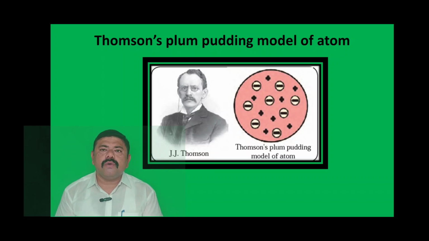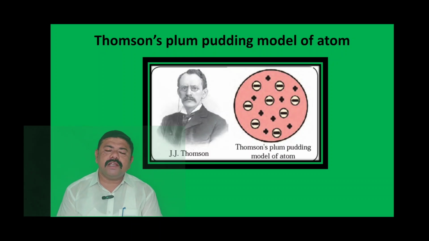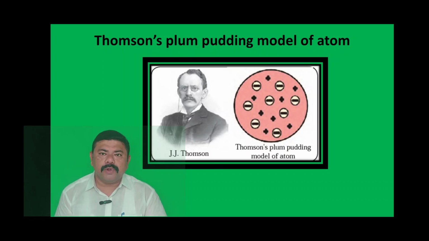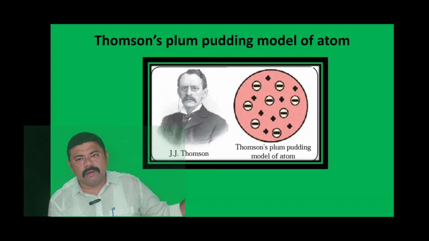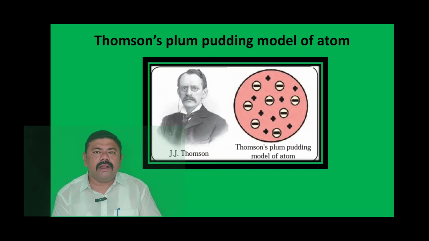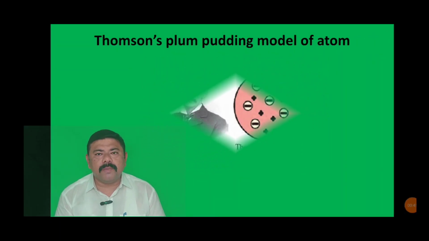Remember, this is the plum pudding model which was given by Sir J.J. Thomson. What this structure shows us, you can see the red part in this structure. The red part is the positively distributed charge in it. It means all the mass of the atom contains the positively charged particles, and the negatively charged electrons are embedded in that positively charged mass. So this model was named the plum pudding.